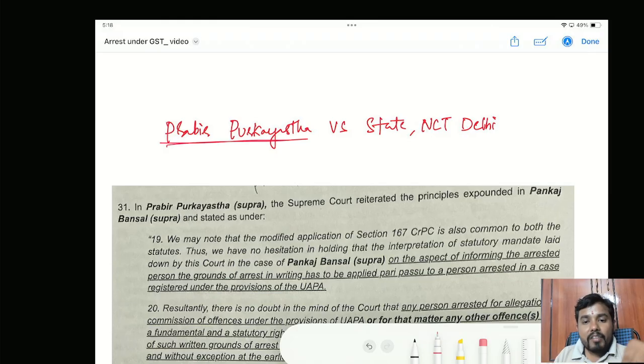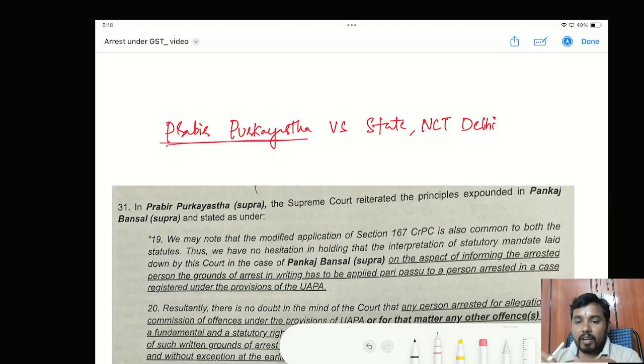So any law which is contrary to and abridges the fundamental rights, that law itself will be void to that extent. This is what Article 13 is clearly saying. Now in your GST law you have said that grounds of arrest need not be given in writing, we will tell it orally. No, you are violating my fundamental right which is given under Article 22.